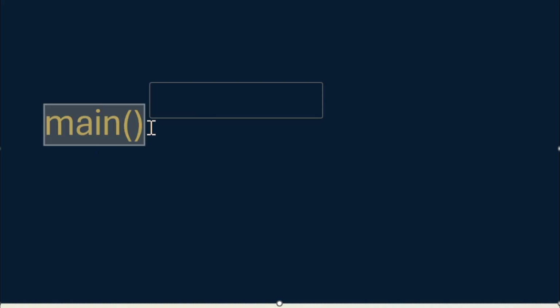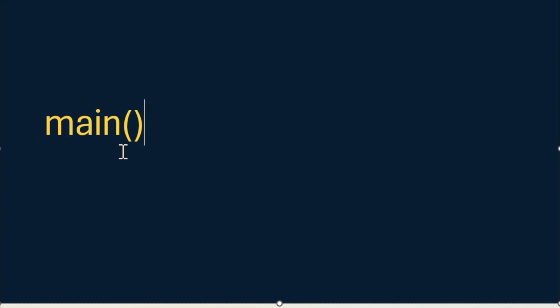So the first thing that we will write in a C++ program is main with two round braces. Now this main is the most important thing in any programming, and in C++ programming also this main is very important. This is where the compiler will start to execute the program.